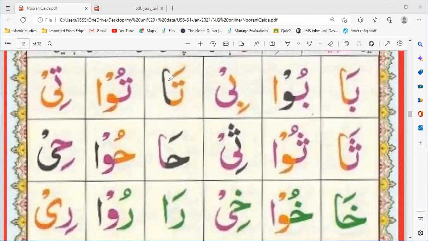Ta alif zabar ta. No, this is ta. It has two dots upon it, so it is ta. Ta alif zabar ta. Ta waw pesh tu. Ta ya zer ti.